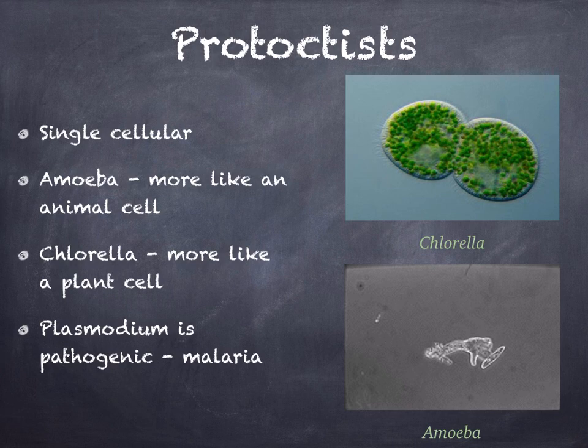This next group is single-cellular and difficult to generalize, but broadly there are two types of protoctists. Those that resemble plants, such as chlorella, which are often known as algae, and those that resemble animals, such as amoeba, which are known as protozoa. Some protoctists cause diseases, such as Plasmodium, which causes malaria.